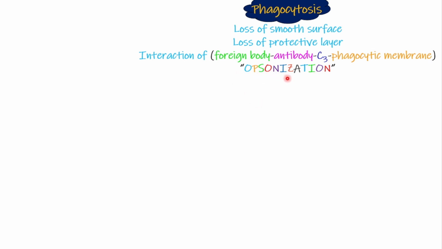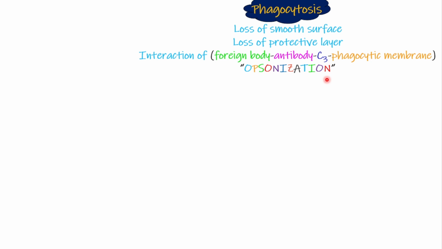So what exactly is this opsonization? Opsonization is basically the tagging of the foreign body with the complement protein so that the phagocytic cell eats it up easily. There is a foreign body. We want to tag it so that the macrophages come and eat it up.